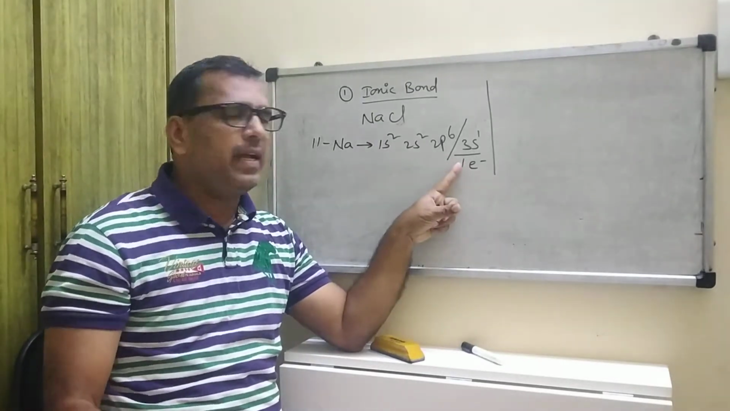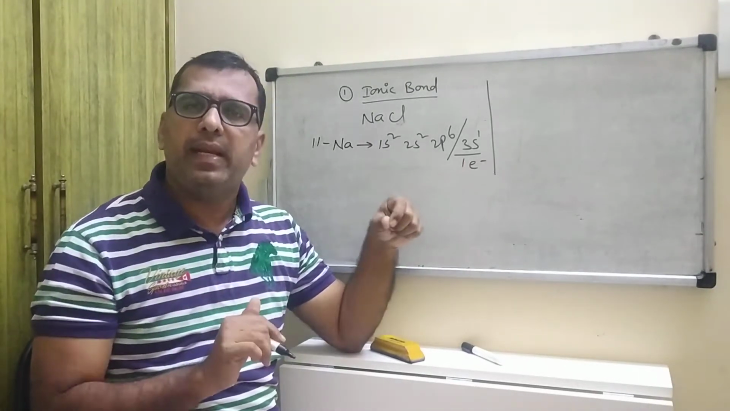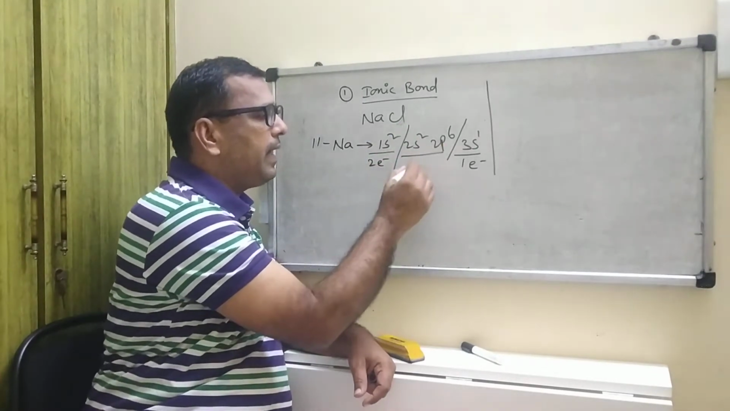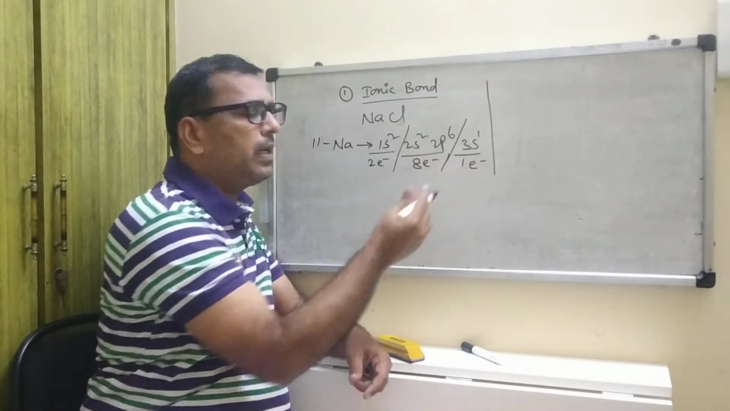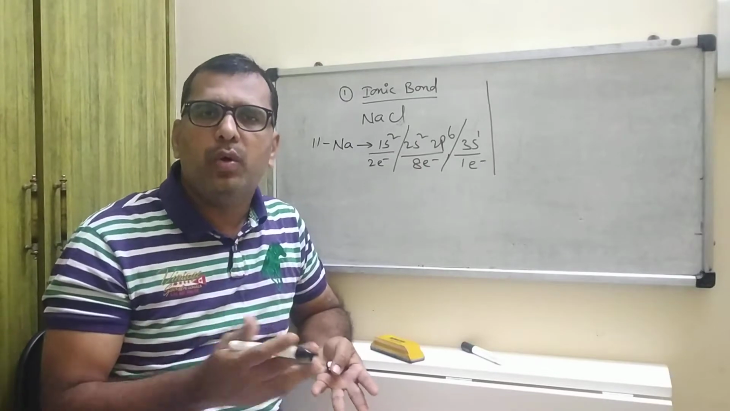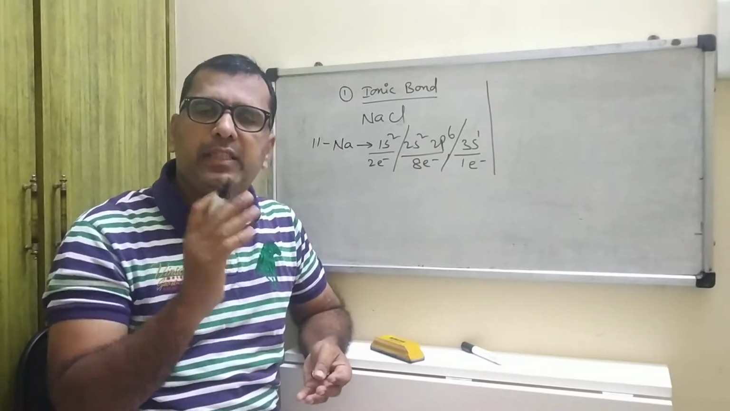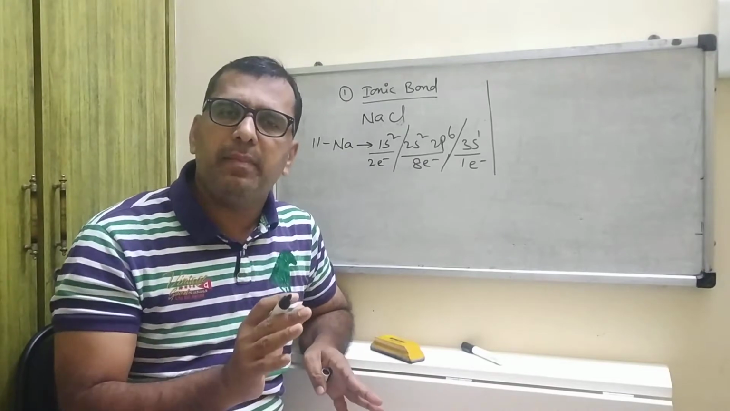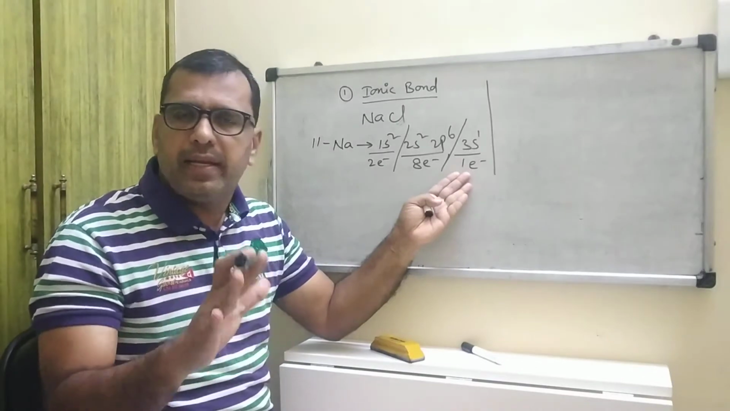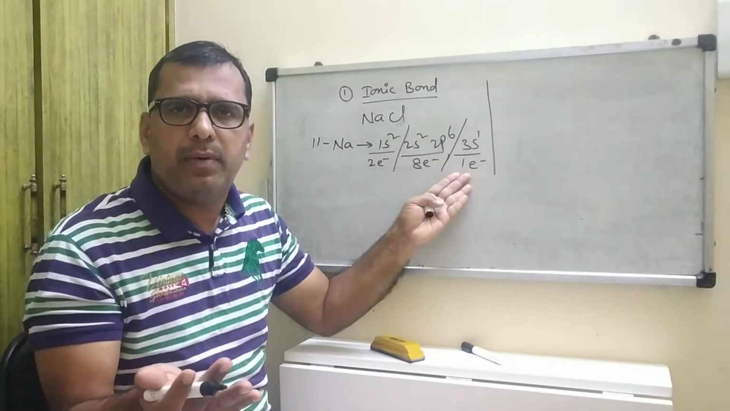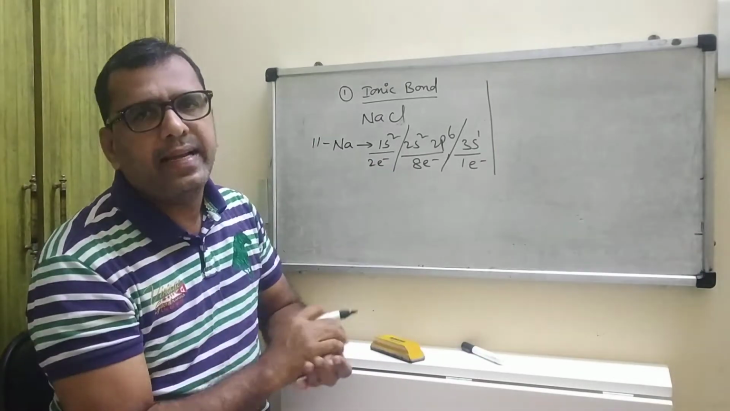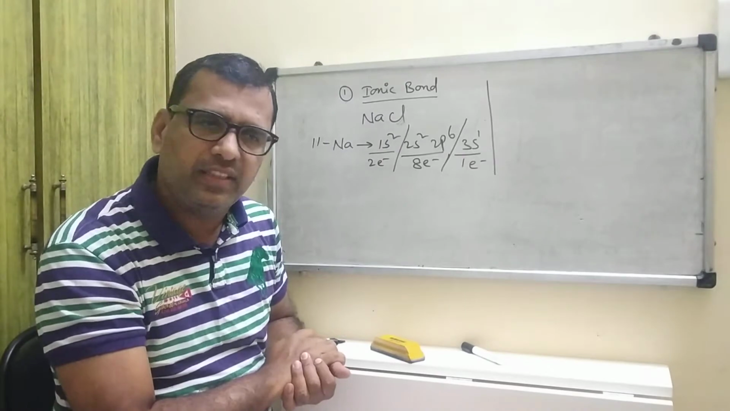So here, how many shells does it contain? First shell contains 2 electrons, second shell contains 8 electrons, third shell contains only one electron. Is it stable? No, this is unstable. Already I explained about the octet rule. Octet means it must contain 8 electrons, but it contains only one electron. It is unstable. How will it become stable? By accepting or by donating electrons, so that it contains 8 electrons in its valency shell.